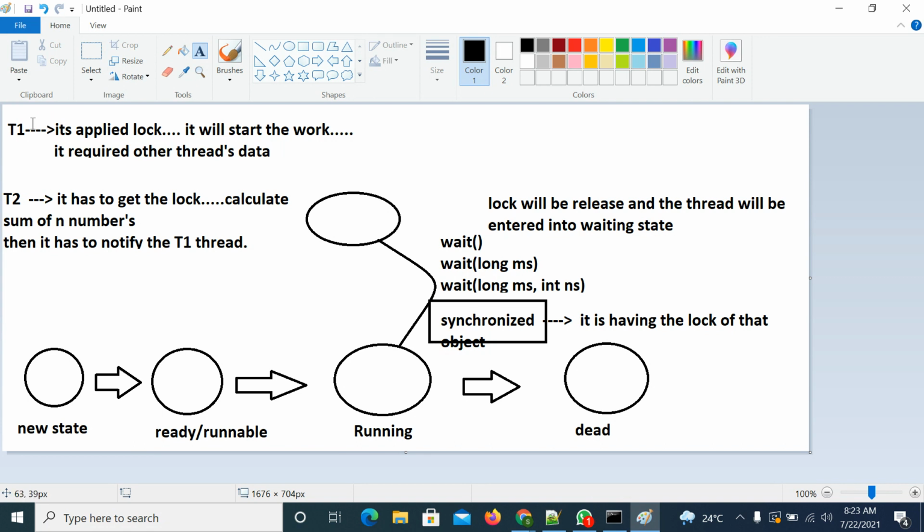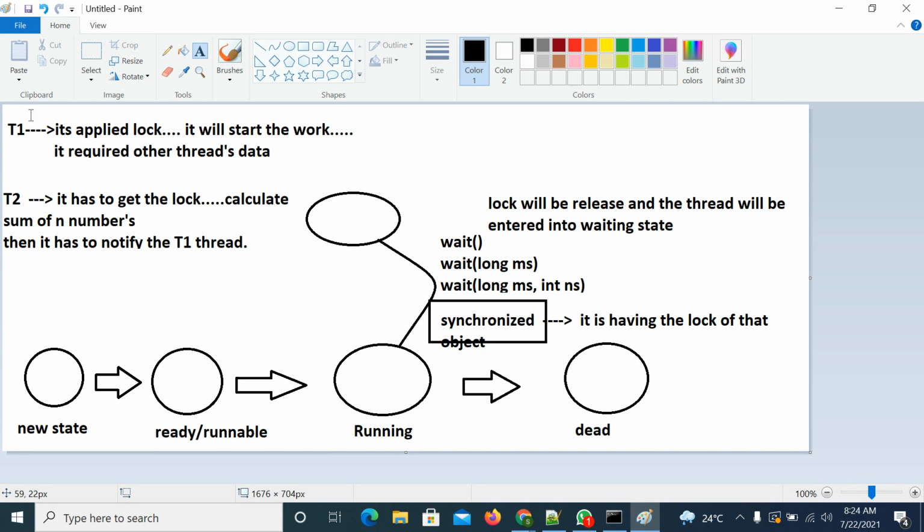First, what does the T1 thread have to do? It has to interact with the T2 thread and ask whether it has completed calculating the sum of n numbers or not. So from T1 to T2 there must be a call through the common shared object. How will that call happen? The call will happen through the wait method.